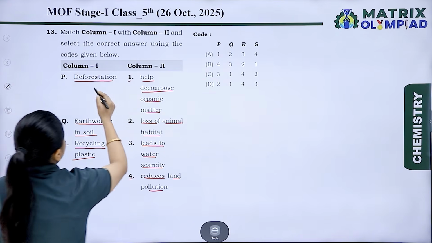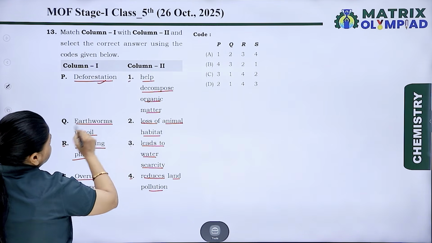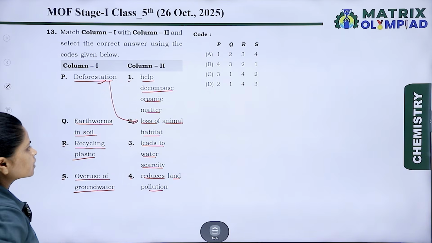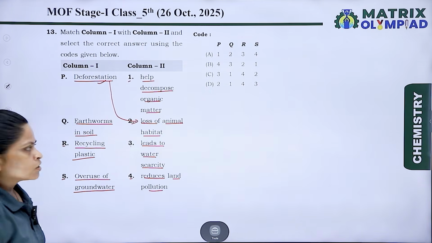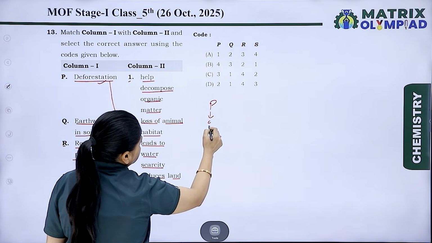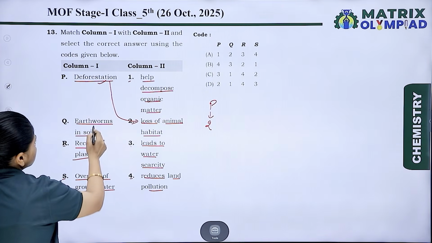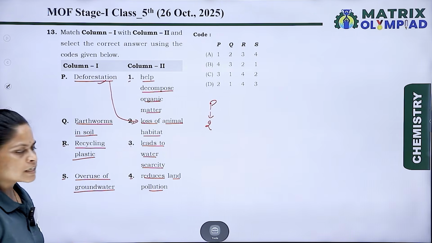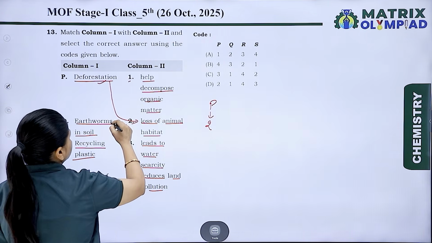As we know, deforestation means cutting of plants, and its effect is loss of animal habitat. So P matches with 2. Earthworms in soil: earthworms help the decomposition of organic matter.